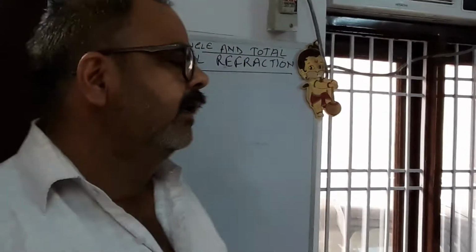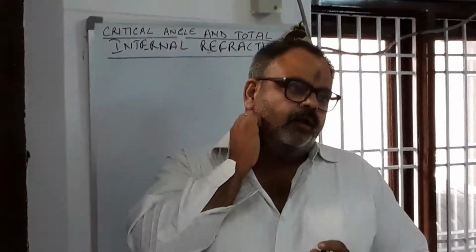What do you mean by the word critical? Critical means, for example, a teacher finds some problem in one child. One day, he is scolded by the teacher.